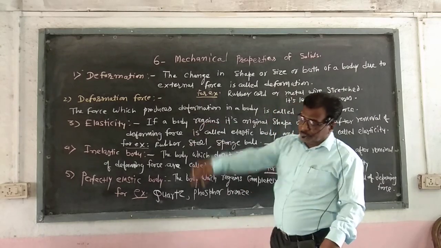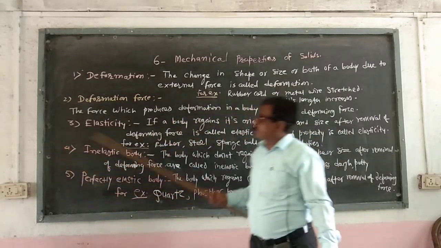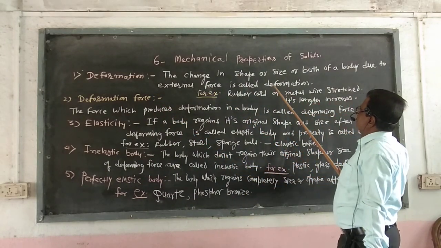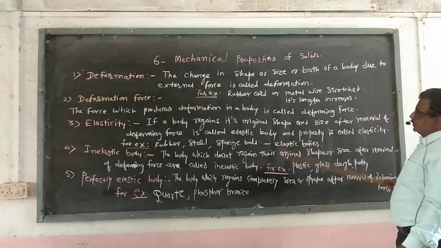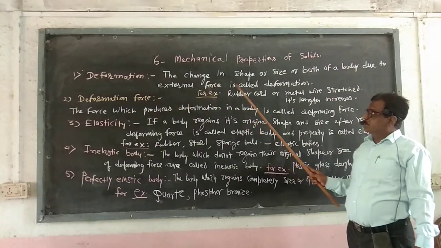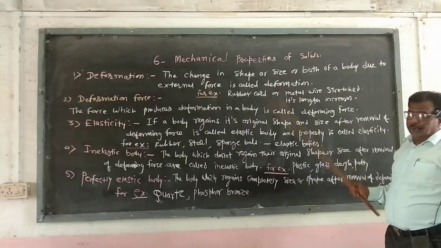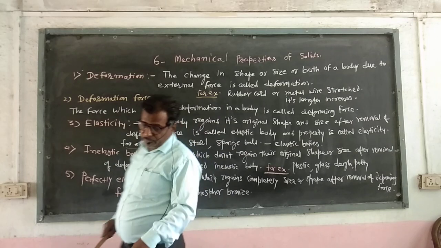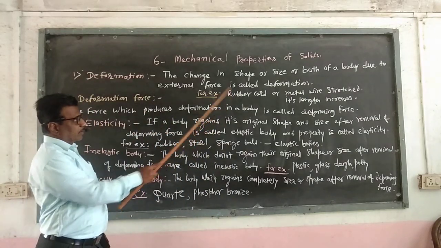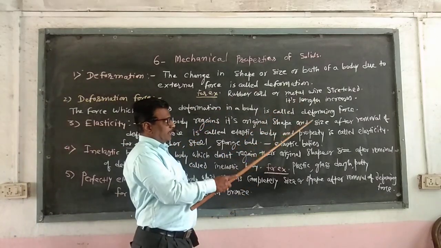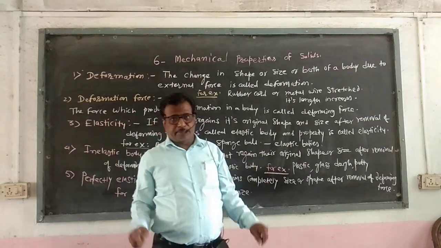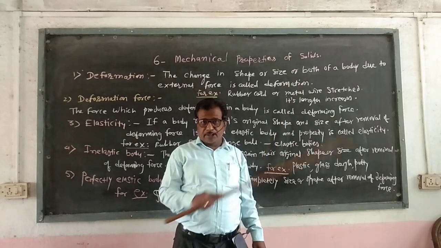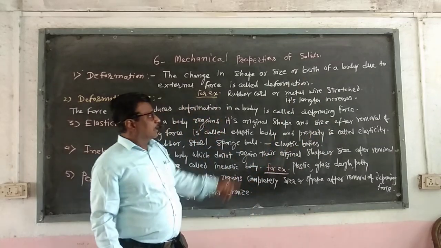So what does deformation mean? We see that deformation means there is a change in shape or size or both of the body due to the external force. For example, when we take a rubber cord or a metal wire and it is stretched, its length changes, or its length increases.